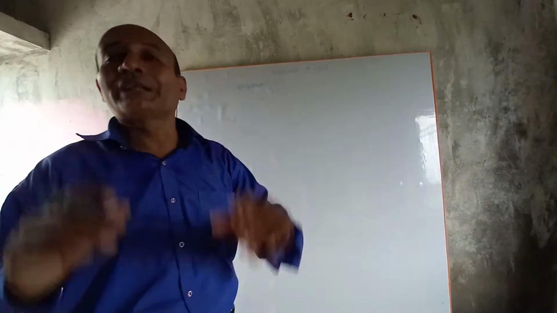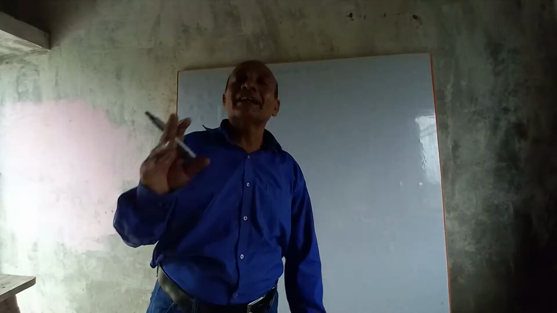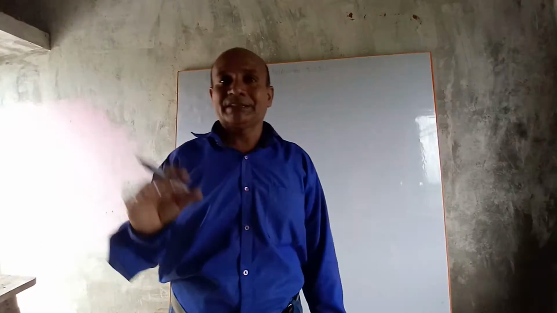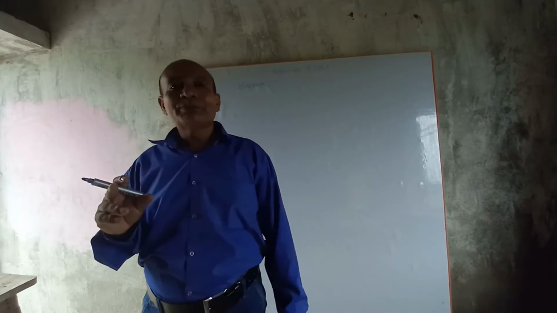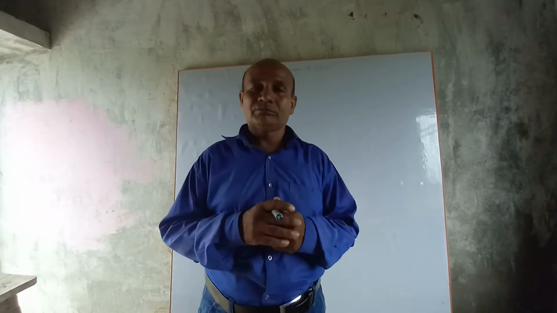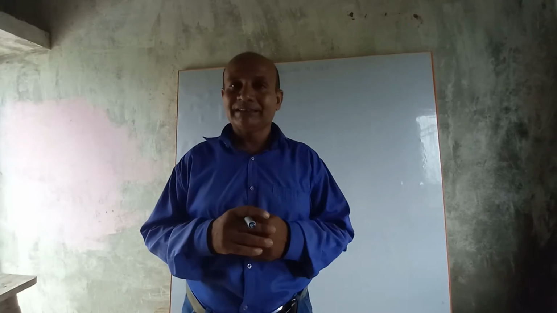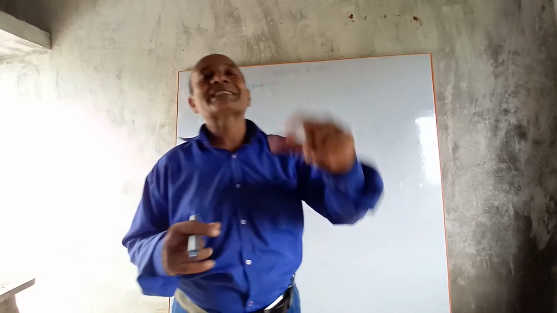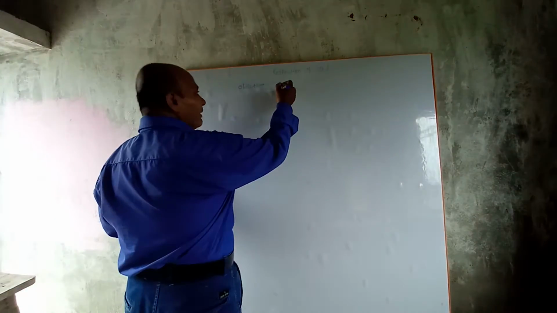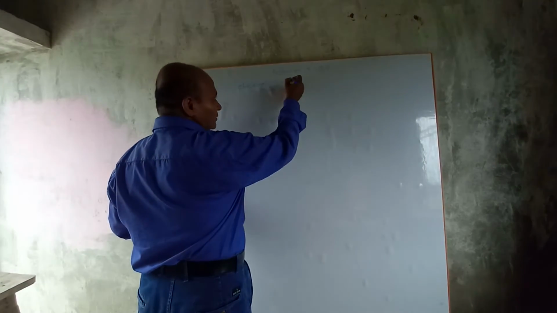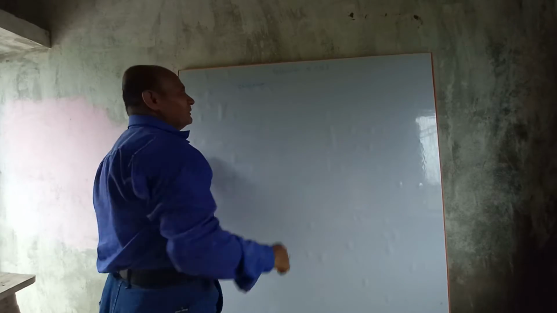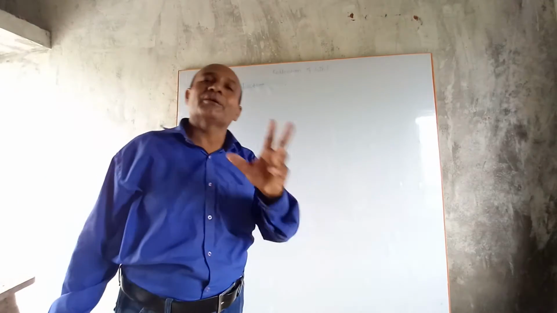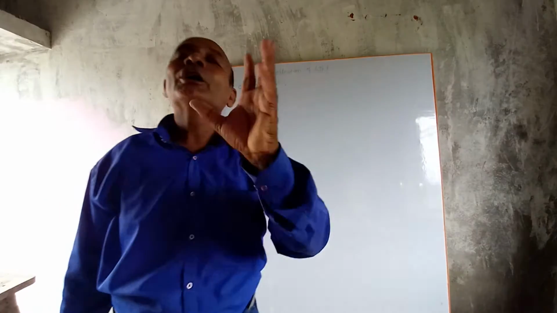Objects are of two types: point objects and extended objects. Those objects which are very small, like point size, are called point objects. Point objects are represented by a point, by a dot. This symbol represents a point object.